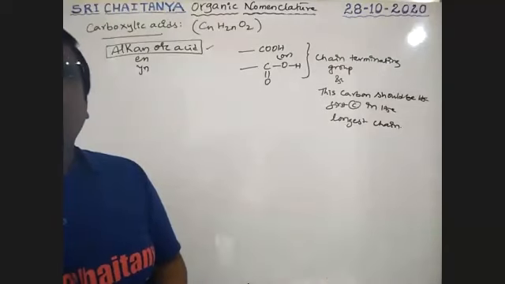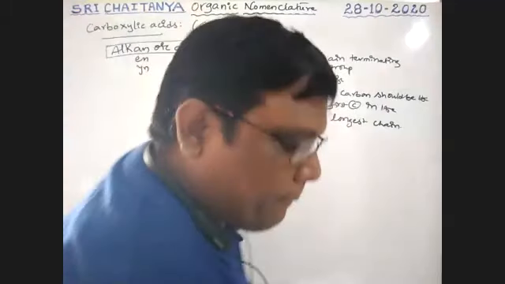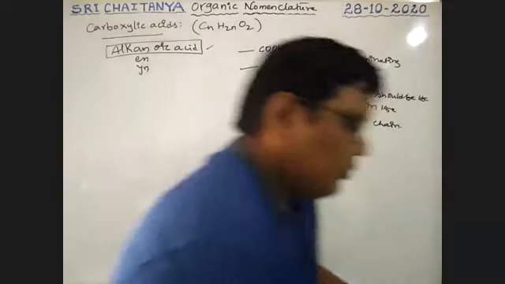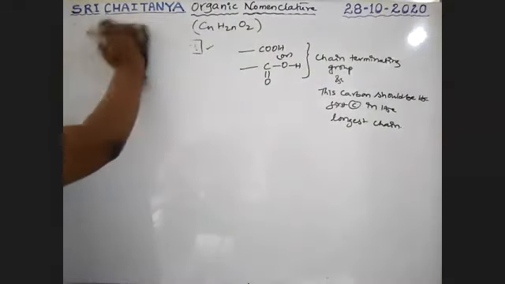So see here some of the examples. Boys, I'm going to clean. Carboxylic acids.